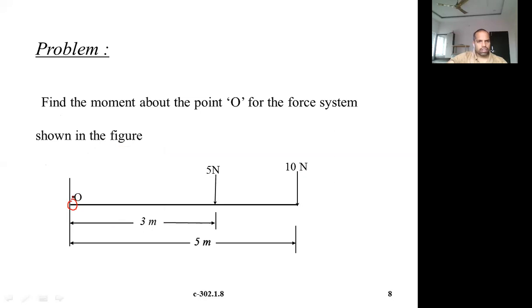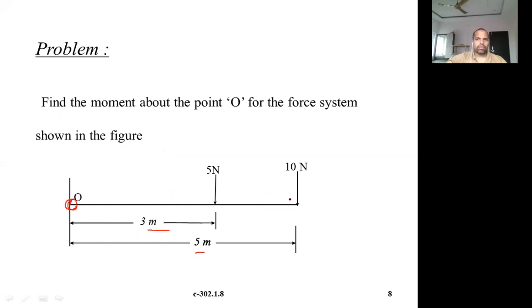They are at a distance of 3 meters for the 5 kilonewtons, and 5 meters for the 10 kilonewtons. It's a cantilever beam. What is a cantilever beam? Let us see later on, in the next unit. So about this point O, this is 5 kilonewtons at a distance of 3 meters and 5 meters. Now we have to calculate the moment about this point O.